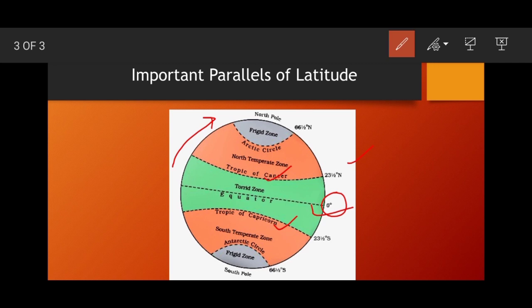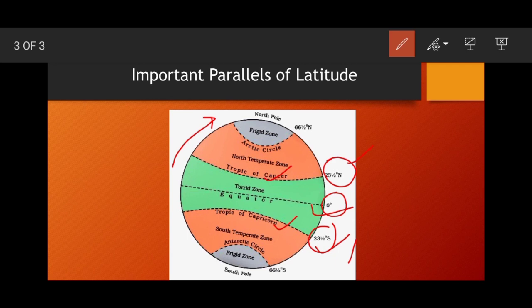When it's summer south of the equator, it's winter north of the equator. It is at 23 and a half degrees south. This means the degrees are the same, only the directions are different. The Tropic of Cancer lies in the northern hemisphere, and the Tropic of Capricorn lies in the southern hemisphere.